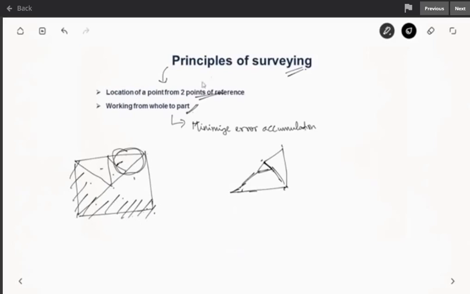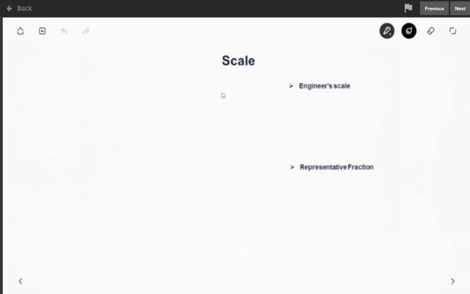So it is always advisable to work from whole to part in surveying. Now let us see about scale. So first let us understand what is scale. Suppose you are taking some field measurements for a football ground of length 100 meter and 50 meter width, and you are trying to represent various points in this football ground.